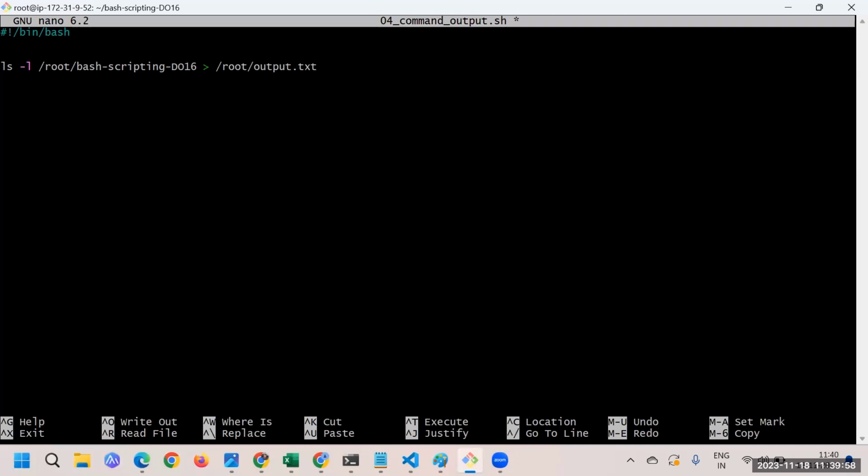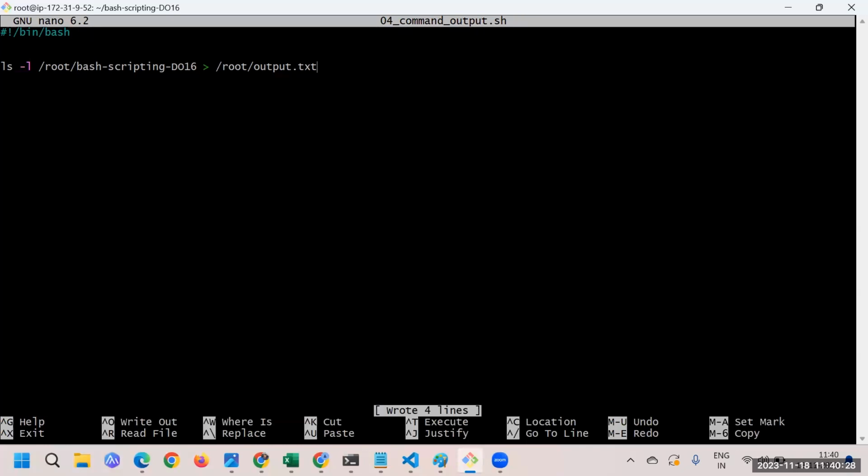Now in this case, just remember, we will not get the output. It's not going to print the output. It's simply going to forward whatever output we're getting. That output will act as input for this particular file. So basically the output of this particular command is forwarded to this particular file. This is what is happening here, and let me save this script.